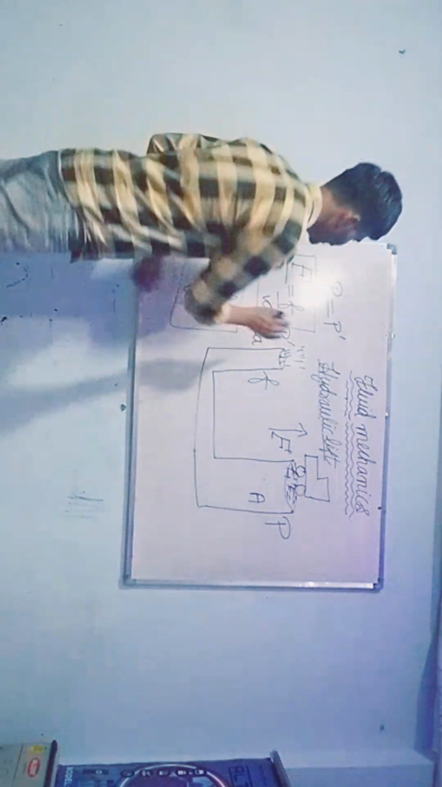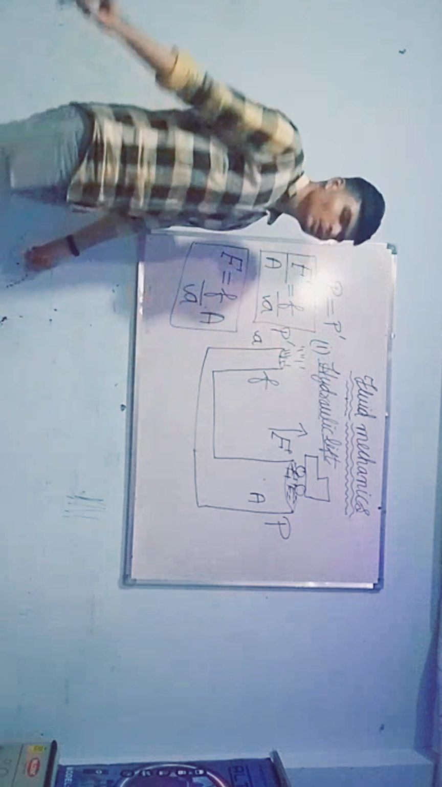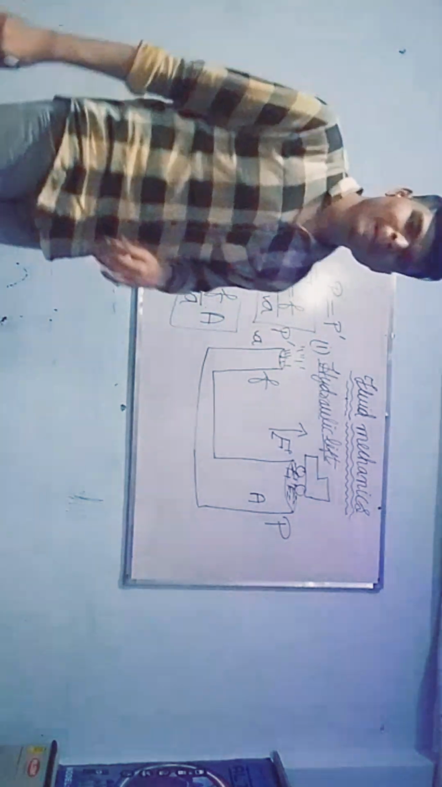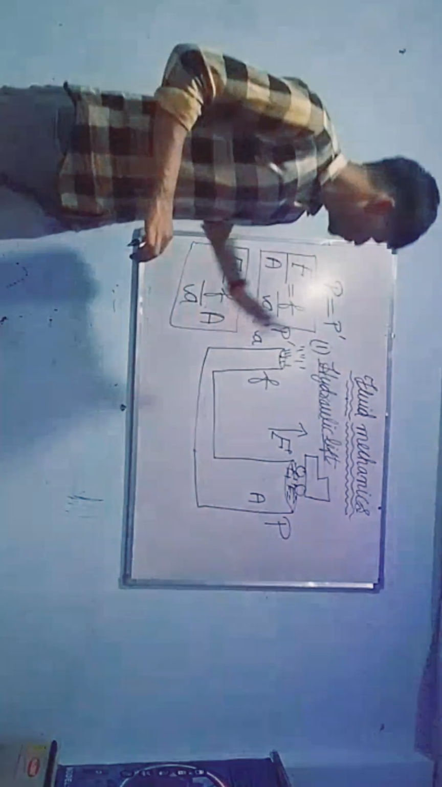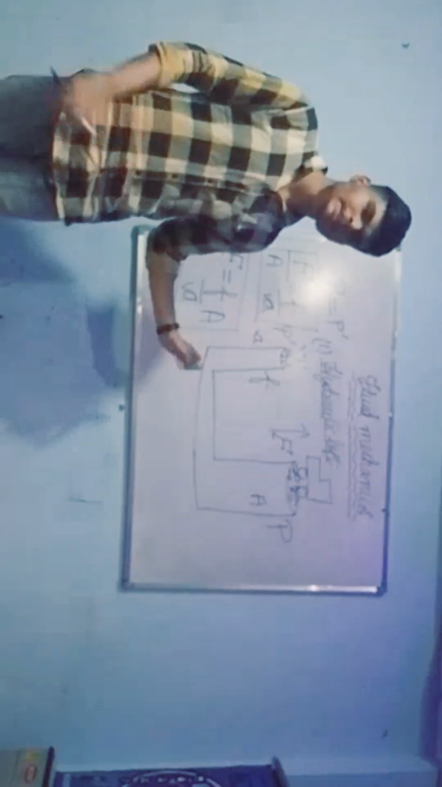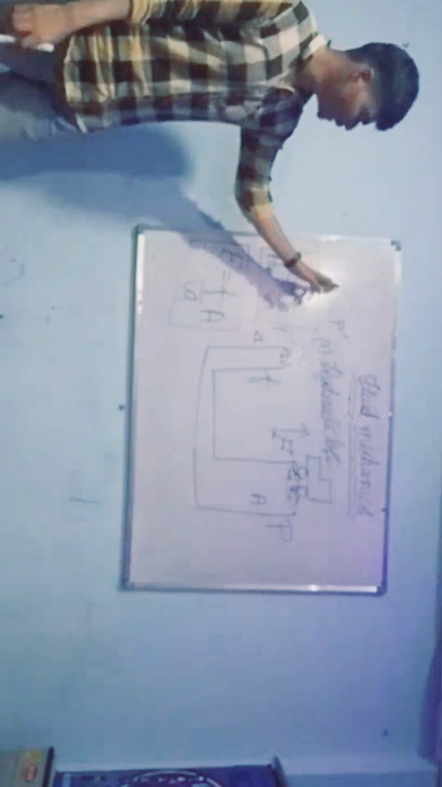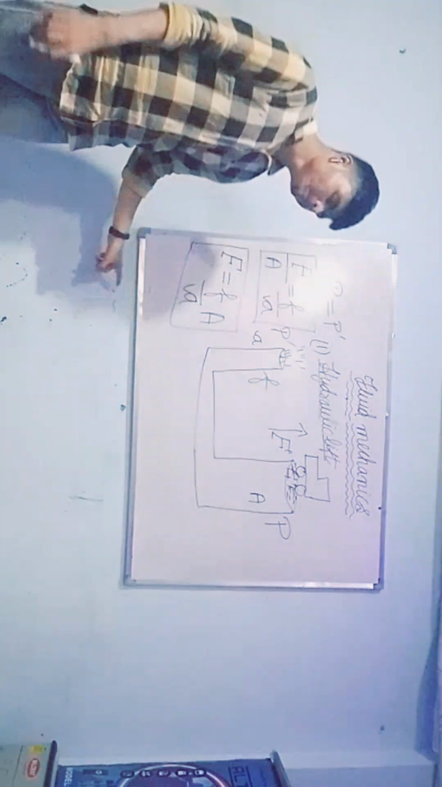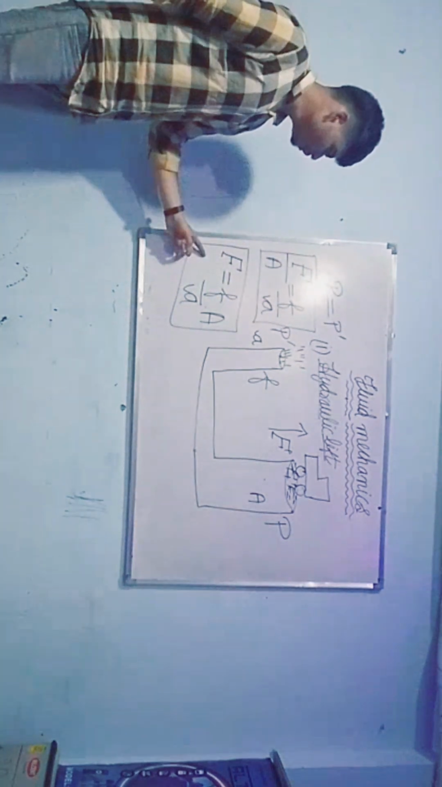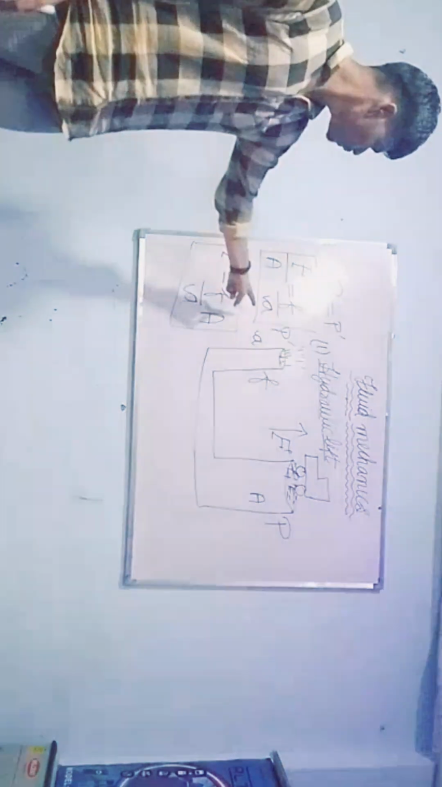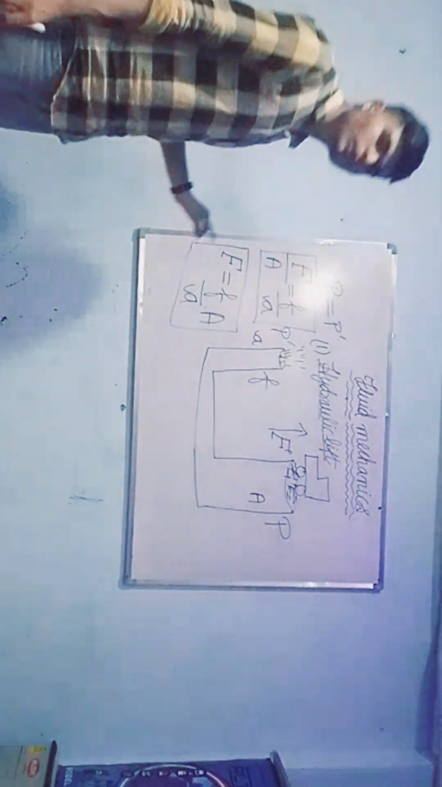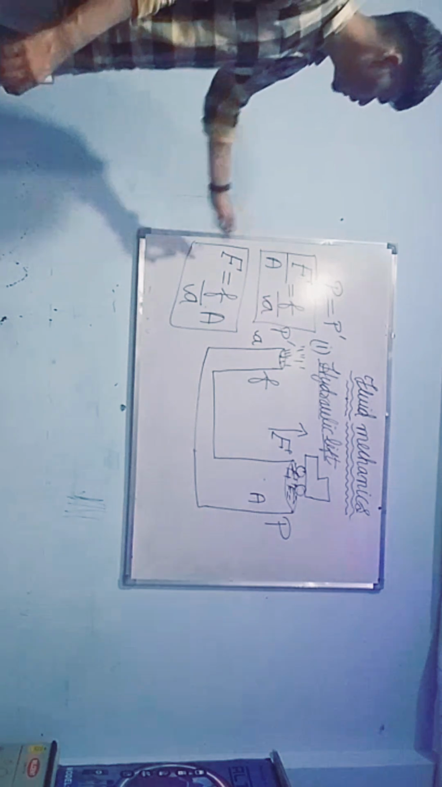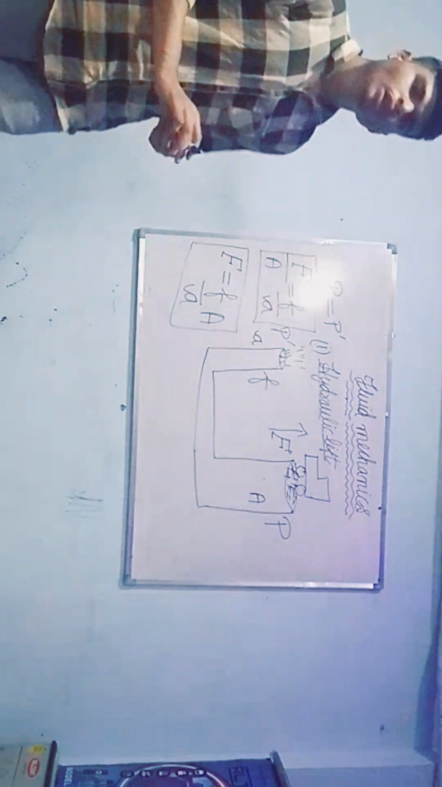Hydraulic lift is an application of Pascal's law. Pressure at this point will be equal to pressure at this point. Both points get the same amount of pressure, so both pressures are equal. That means capital F by capital A is equal to small f by small a. Or we can find the value of capital F by transferring one parameter from LHS to RHS.